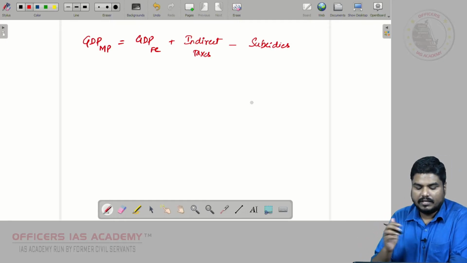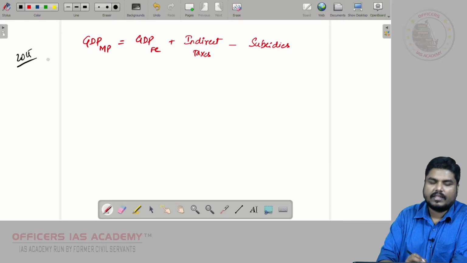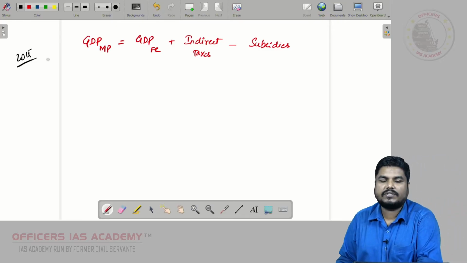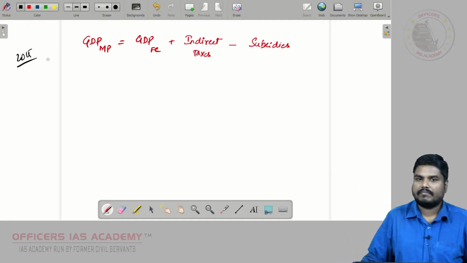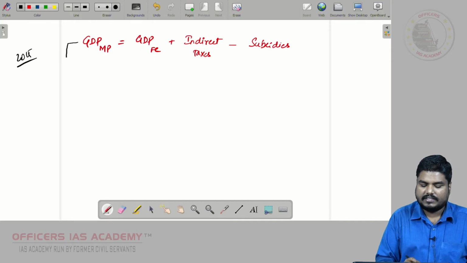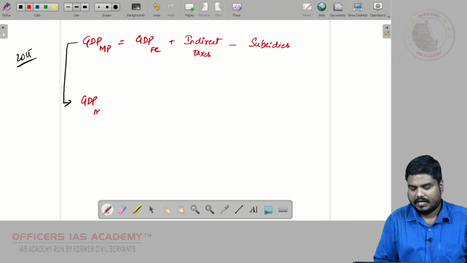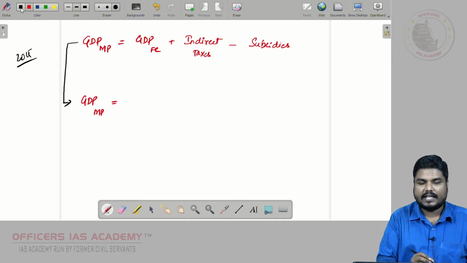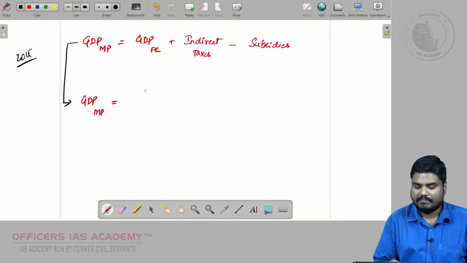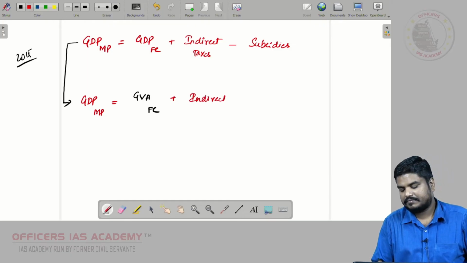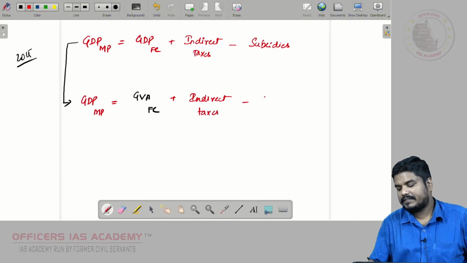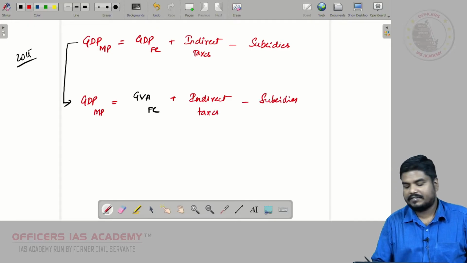This we know. From 2015, the government has changed the methodology to calculate GDP. A new method has been employed from 2015. So from 2015, this GDP at market price is calculated based on something called GVA at factor cost plus indirect taxes minus subsidies.